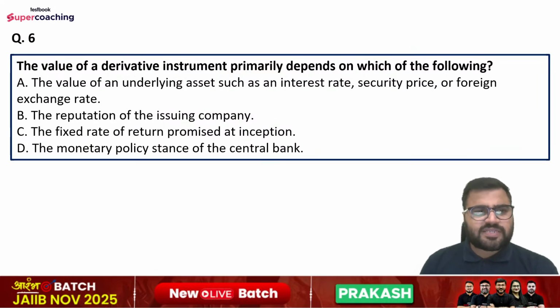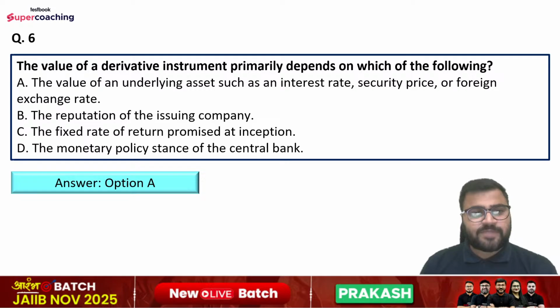Question number 6 is, the value of a derivative instrument primarily depends on which of the following? Options are the value of an underlying asset such as interest rate, security price, or foreign exchange rate; then the reputation of the issuing company; the fixed rate of return promised at inception; or the monetary policy stance of the central bank. So right answer is option number A, that is the value of an underlying asset such as an interest rate, security price, or foreign exchange rate.